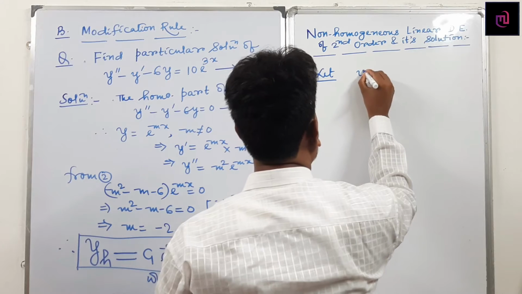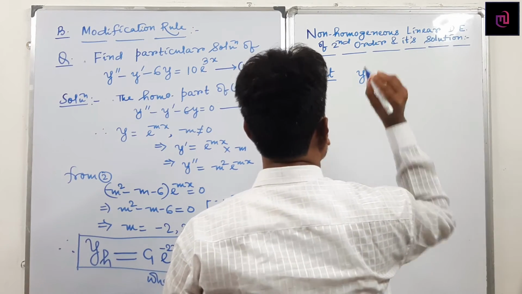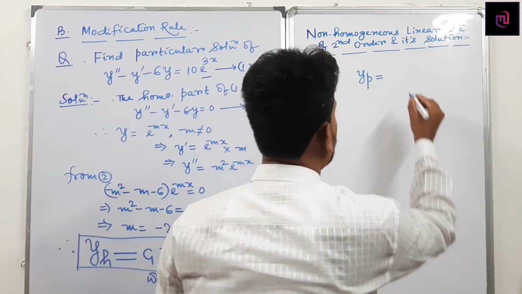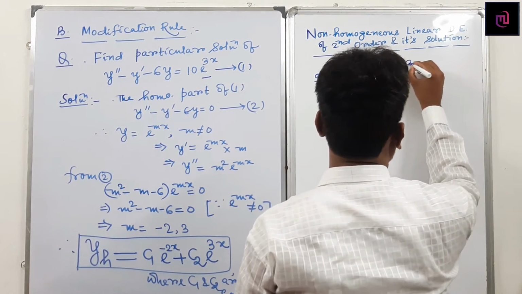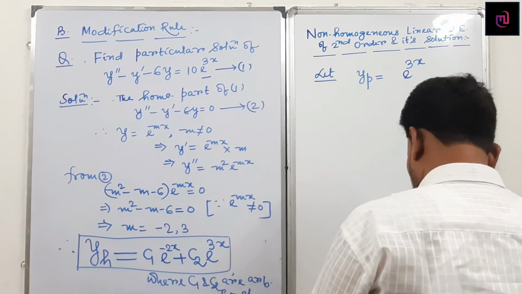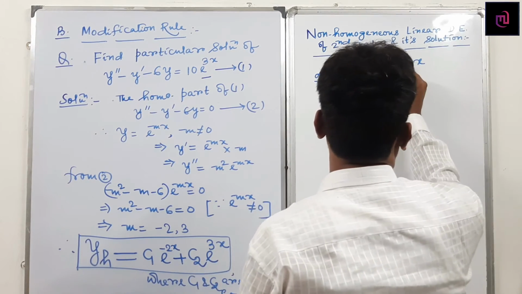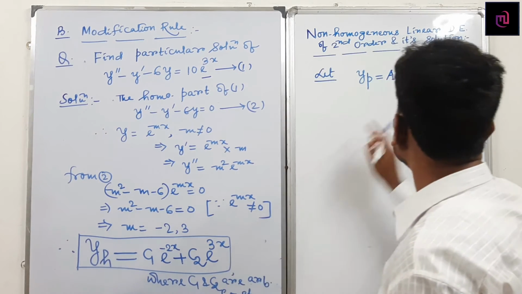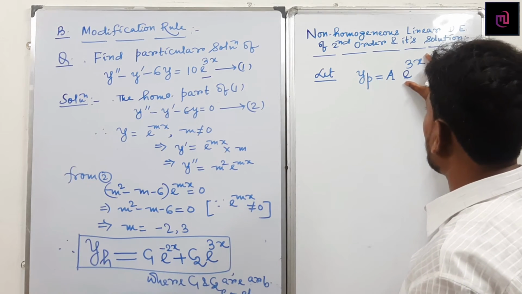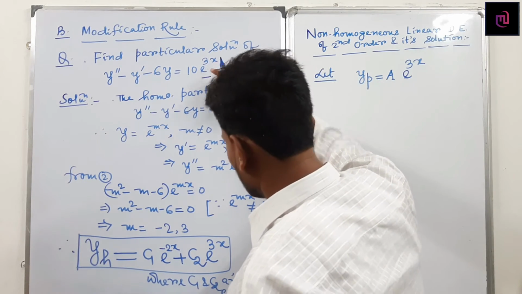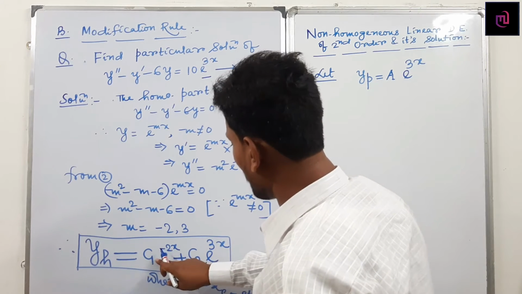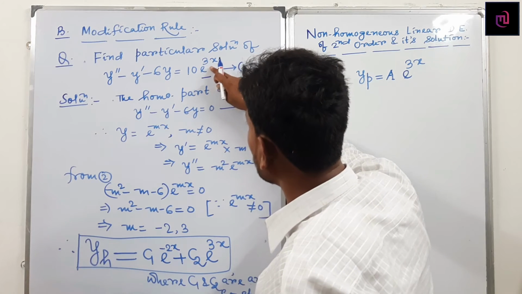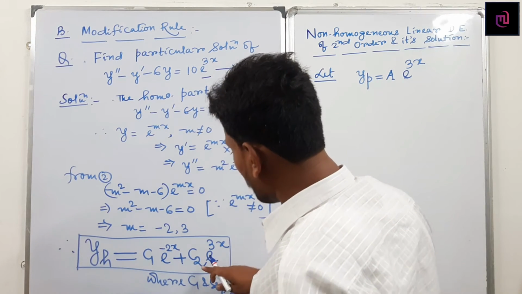So let us consider how to find the particular solution y_p. What is the right hand side? It is an exponential function, e^(3x). So here y_p = a e^(3x) times something, then verify it. Here r(x) becomes e^(3x). Check it: is it the coefficient of c1? No. Again check: coefficient of e^(rx) equals the coefficient of c2?